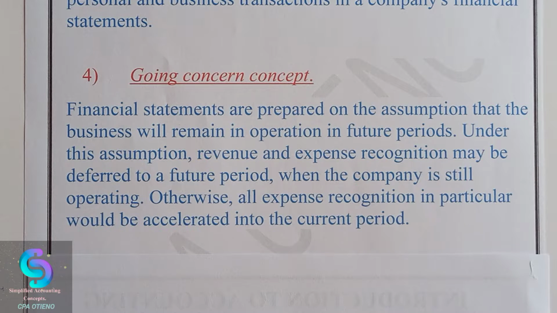So the going concern concept is whereby we can use the accrual concept that we talked about earlier, that we recognize incomes and expenses on an accrual basis. We have not received them, but we are optimistic that we shall receive them in future periods. So that one can only be done under going concern.